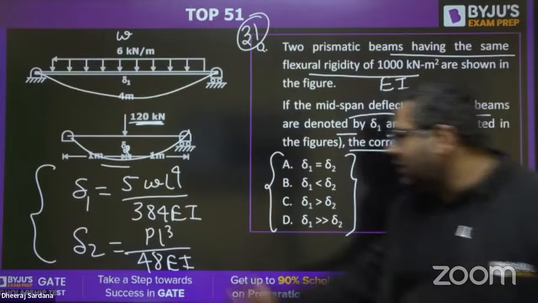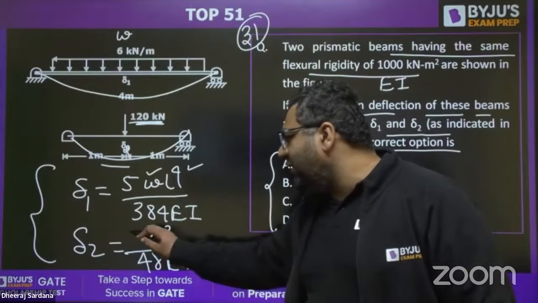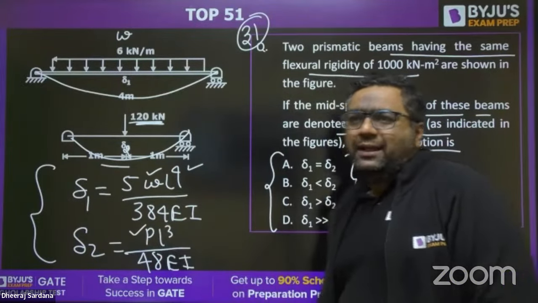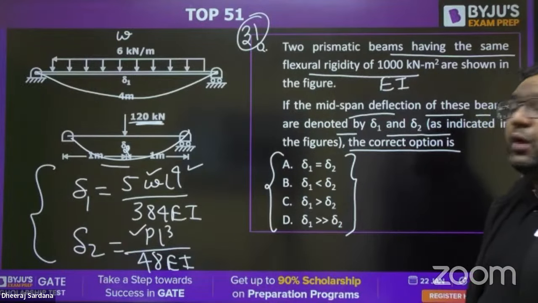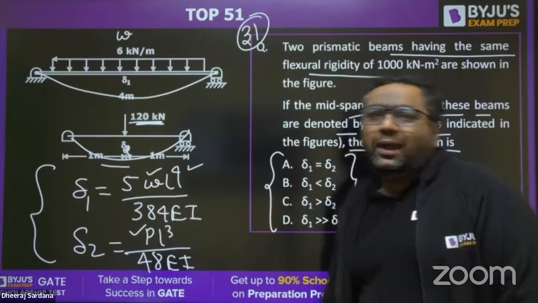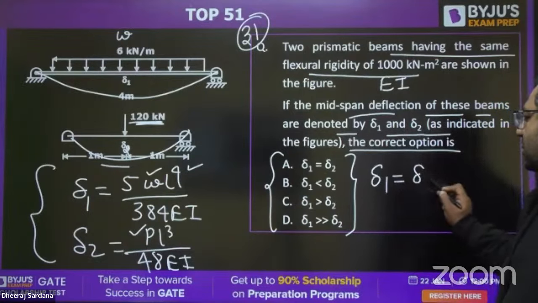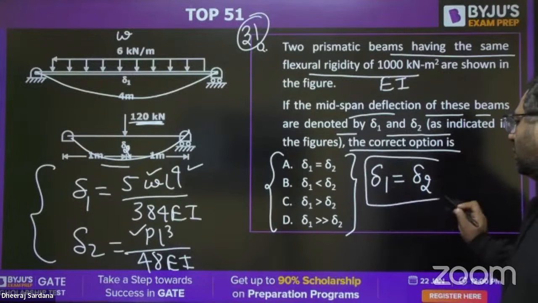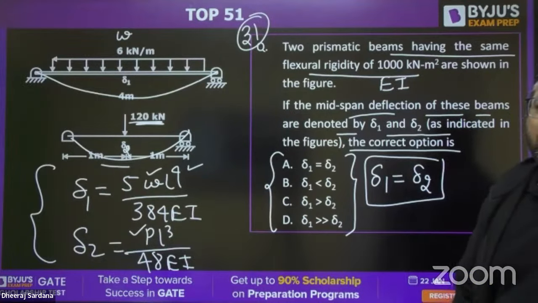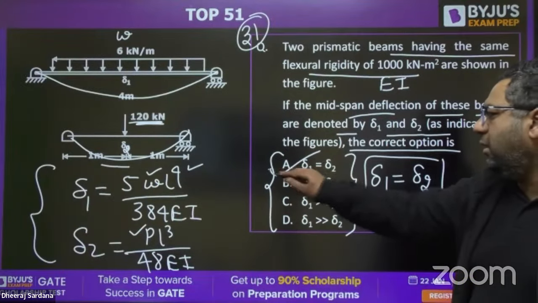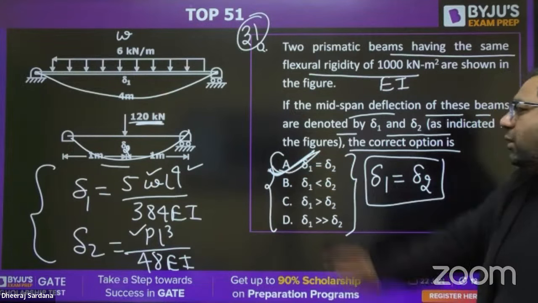When you put the value of W, value of length and value of P, you will get the relation between delta 1 and delta 2. And you will find delta 1 equals delta 2. So the answer given by Rishabh, A, is the right answer.